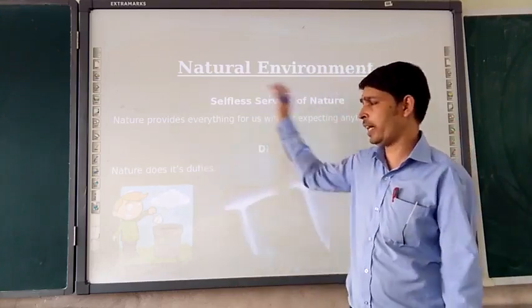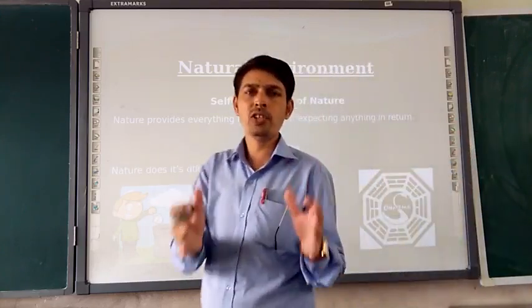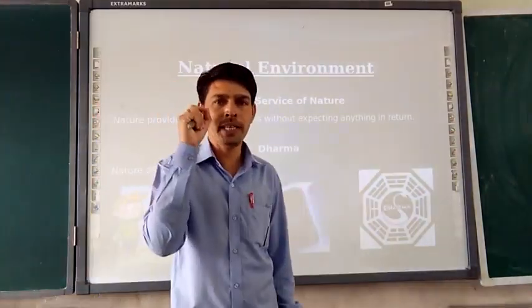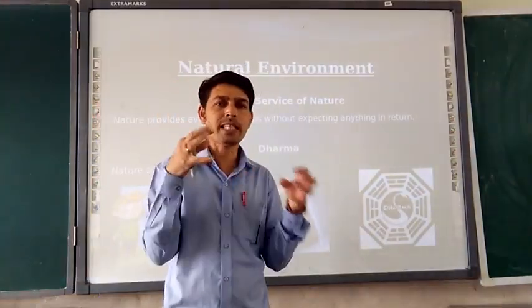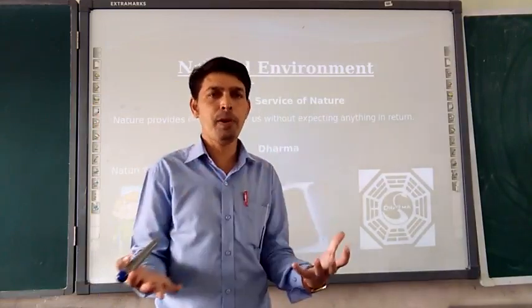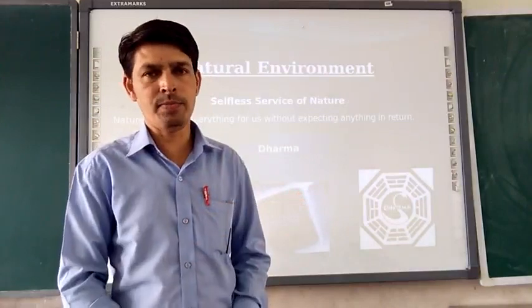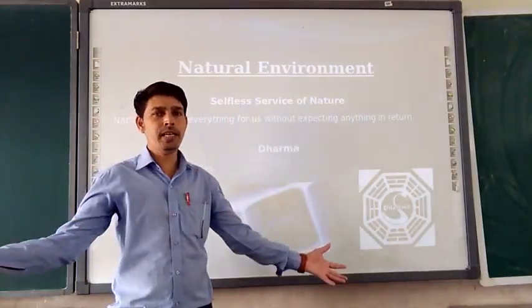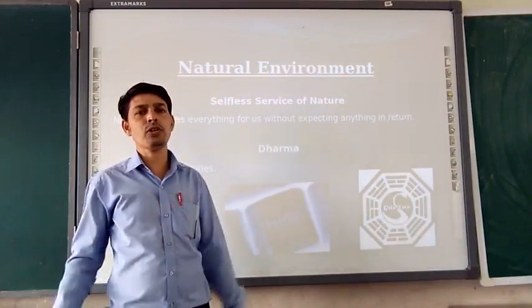Altogether, we are saying this natural environment is very important. But due to human need and a few people's greed, human beings started to exploit it. If we exploit it, we will not get fresh air, fresh water or fresh land and trees, and the biosphere is going to be disturbed.